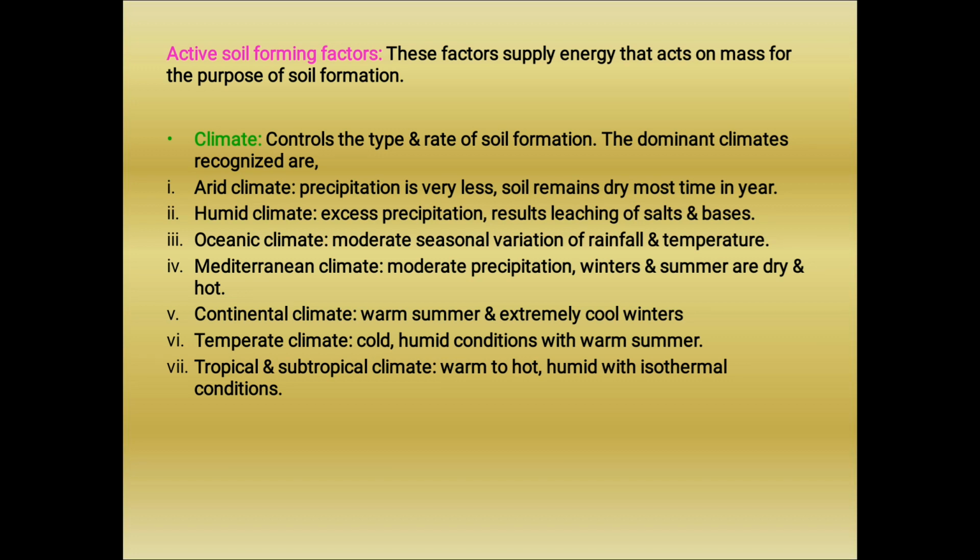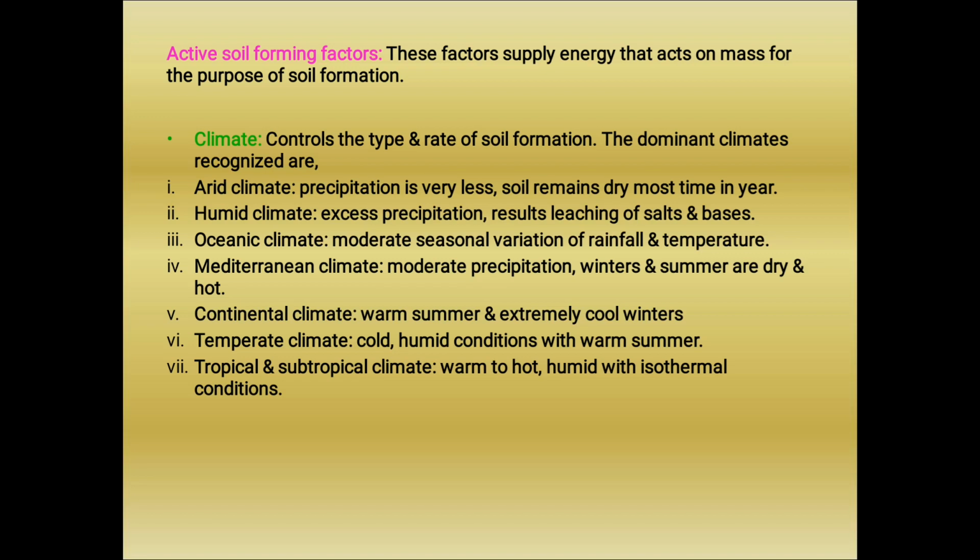If arid climate is there, then precipitation is very less and soil remains dry for a longer period in a year. If humid climate is there, excess precipitation will be there and it results in leaching of salts and bases. If oceanic climate is there, there is moderate seasonal variation of rainfall and temperature.